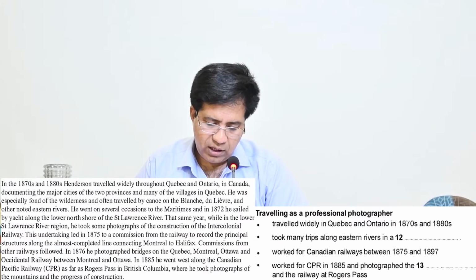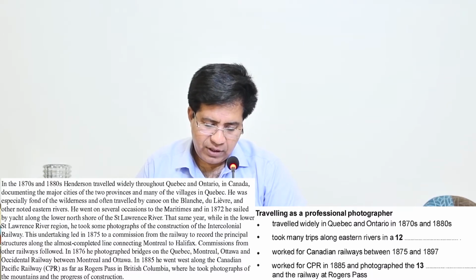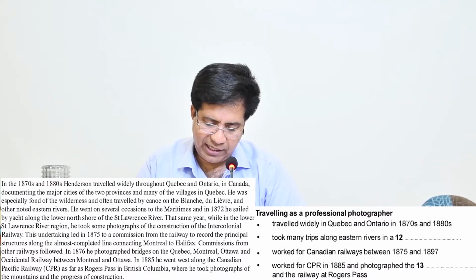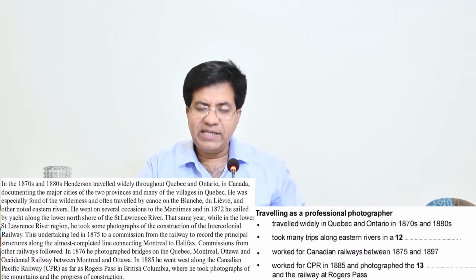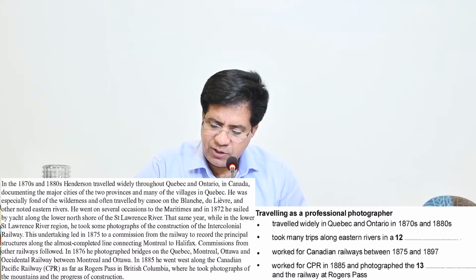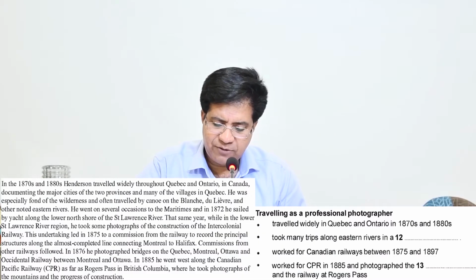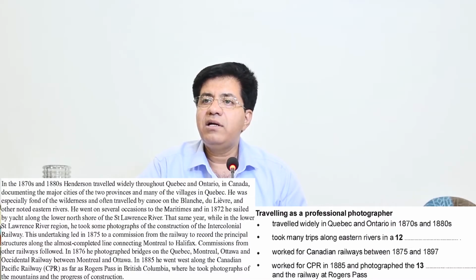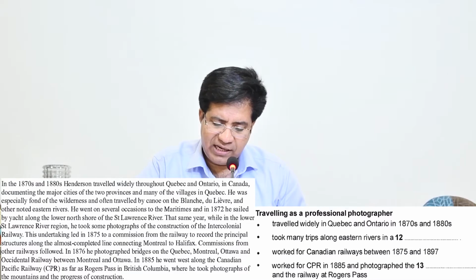Please come back. Third last paragraph, and I'm going to read it from second last line. Third last line. In 1885, found it? Okay. In 1885, he went west along the Canadian Pacific Railway. Everyone there? Yes, sir. Good. Third last paragraph, second last line.